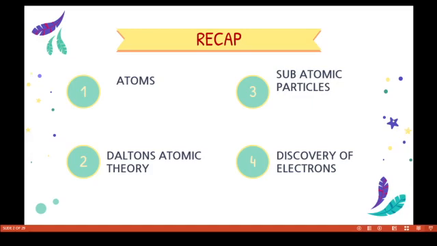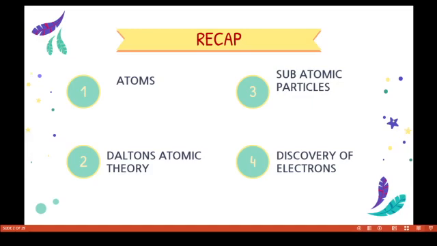The important point is that the mass and charge of the cathode ray particles do not depend on the nature of the gas taken in the discharge tube. See students, cathode rays consist of small negatively charged particles called electrons. The very important thing is that all the gases form cathode rays, even helium, neon, argon, krypton, xenon, radon, hydrogen, nitrogen, oxygen, all the gases. It was concluded that all the atoms contain negatively charged particles called electrons.